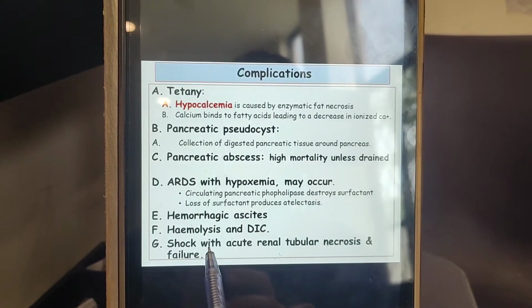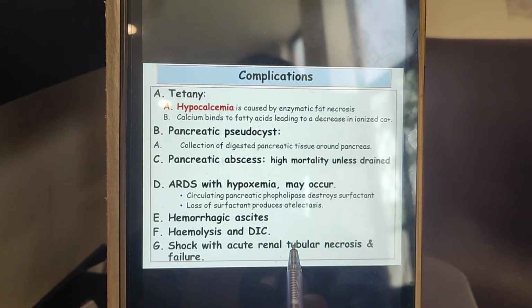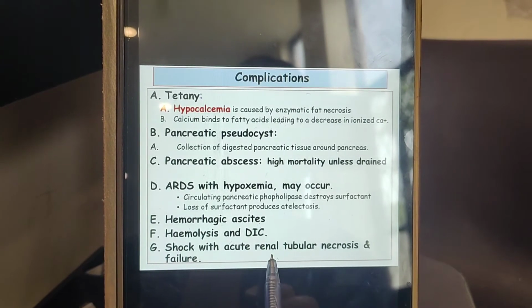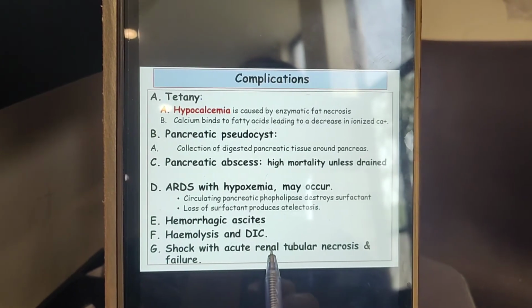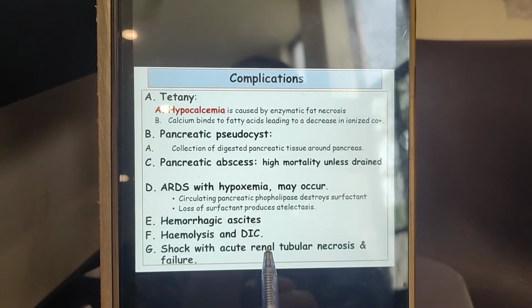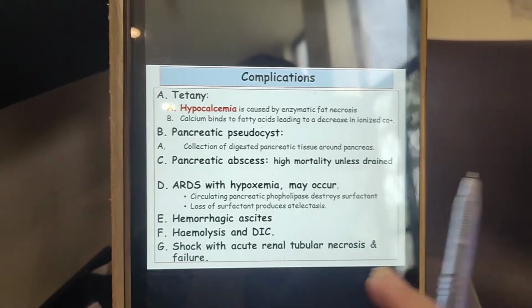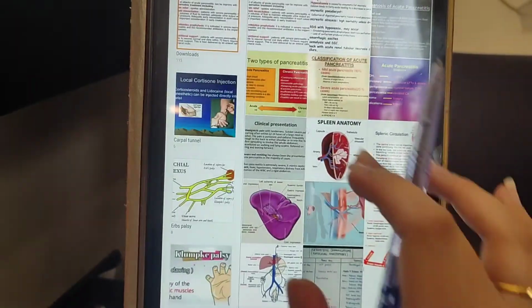There can be shock, and there can be acute renal tubular necrosis and failure. I already told you that the kidneys can fail in pancreatitis and this can also lead to death, and this is one of the complications.